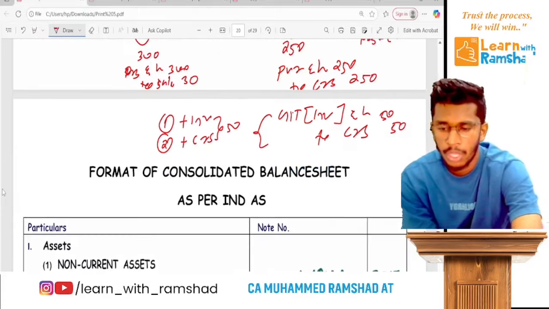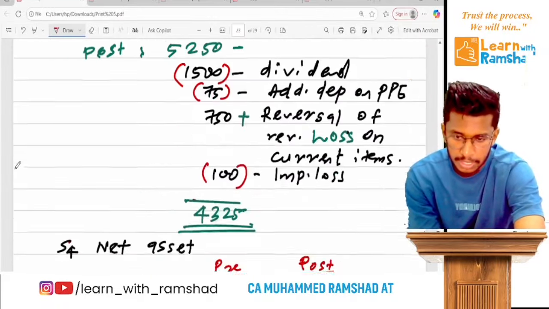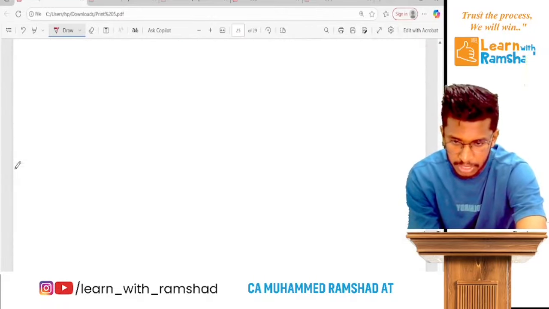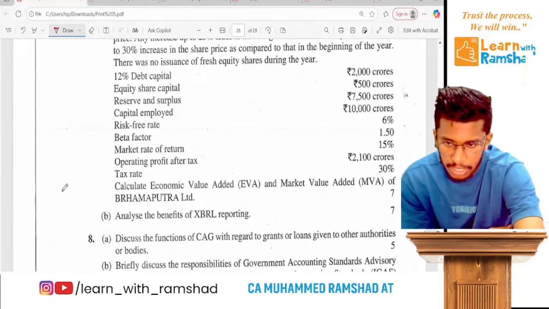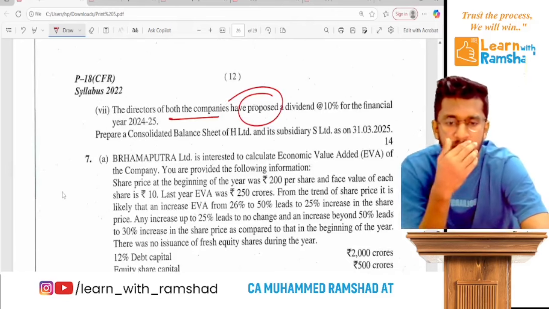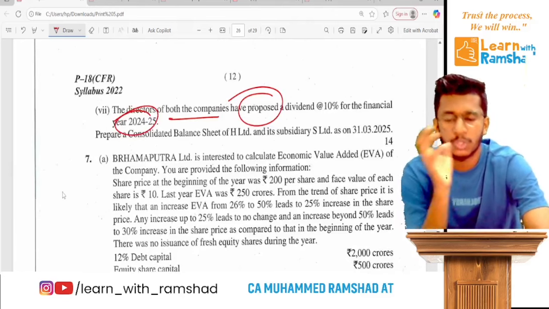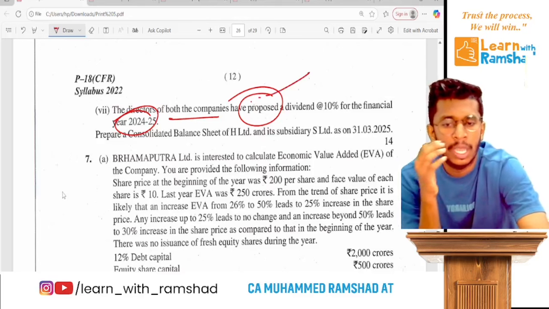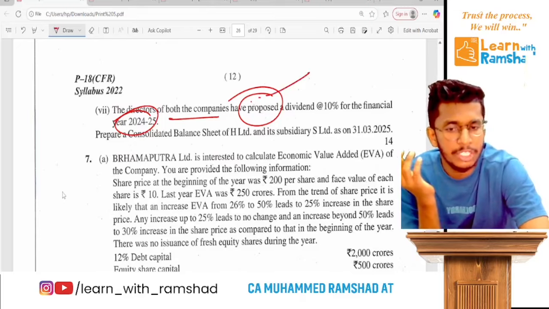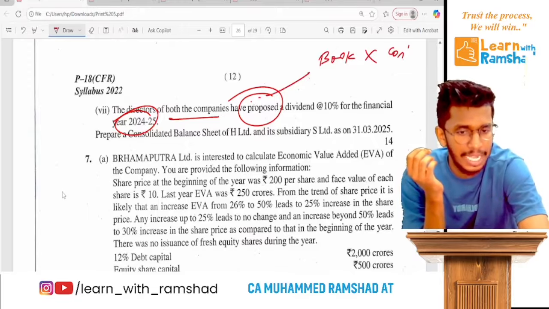So now they additionally give one more note. The directors of both the companies have proposed a dividend for the next year 24-25. So actually this proposed dividend will never show in books, because it's a contingent liability.